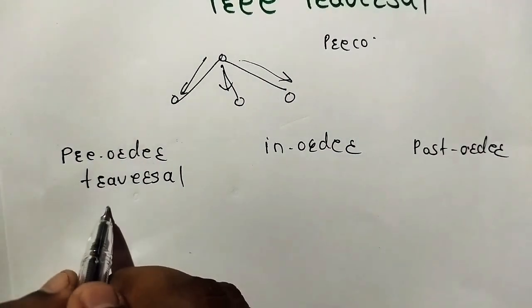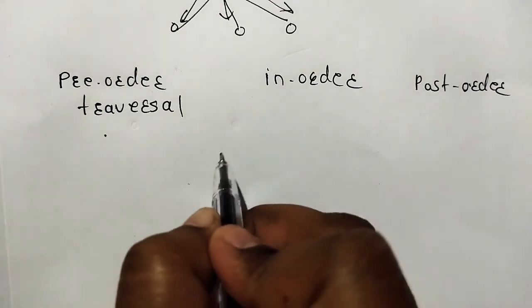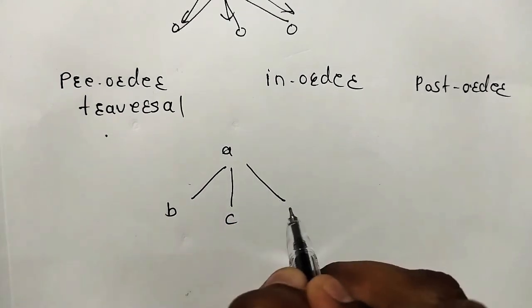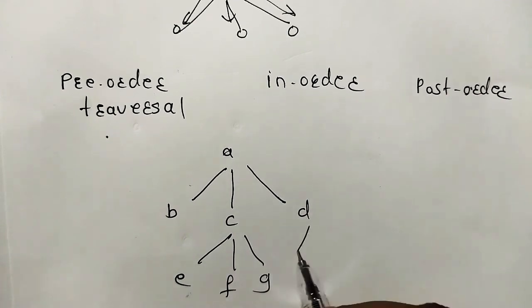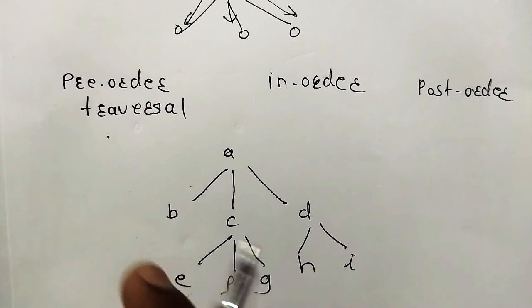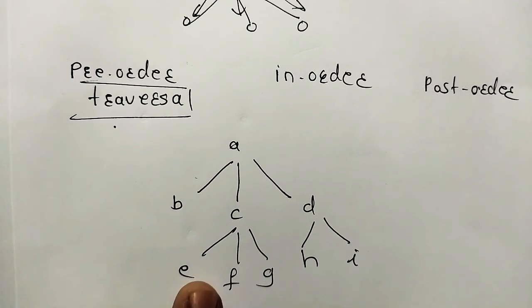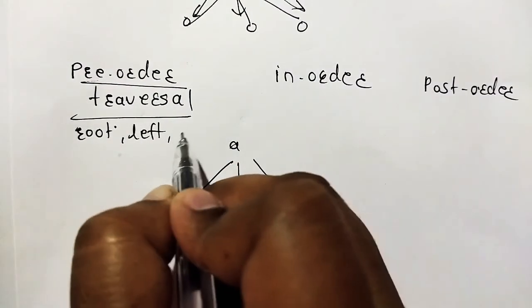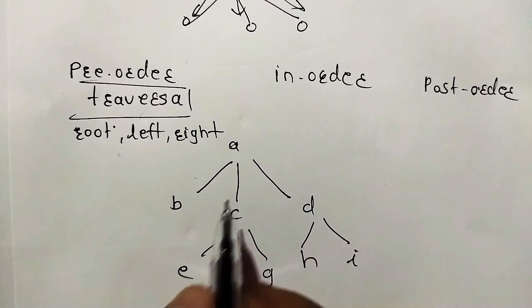In pre-order traversal, take one example here. If this is a graph, A, then B, then here C, here is D. Now E, F, G, H, I. For this tree, using pre-order traversal, what is the order? Pre means root first, then left child, then right child. So according to this, what is the pre-order of this tree?